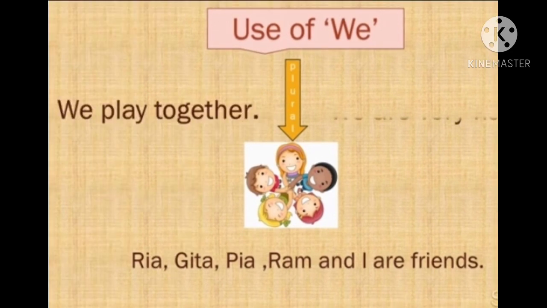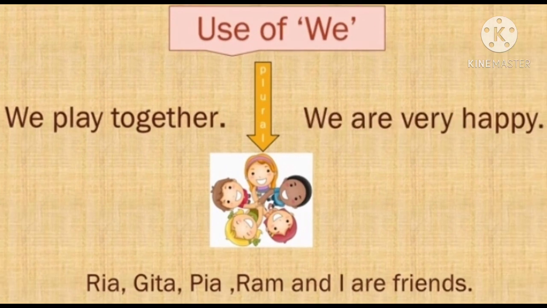Riya, Geeta, Pia, Ram and I can be replaced with we. We can say we play together. We are very happy. If you and your friends are playing, so you will say we are playing. We are happy. आप भी happy हो और आपके दोस्त भी.